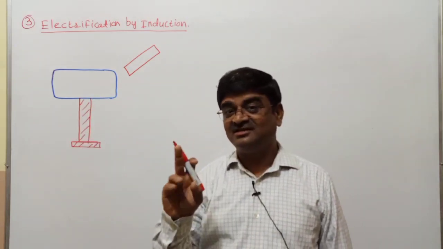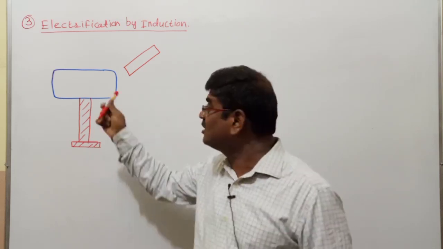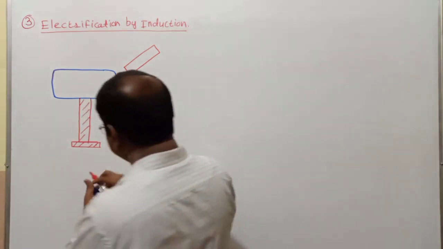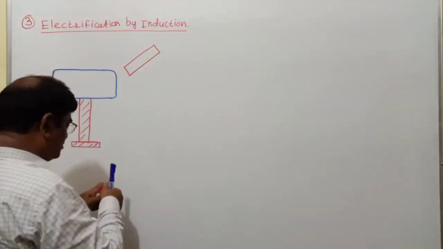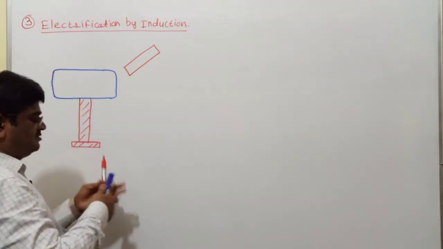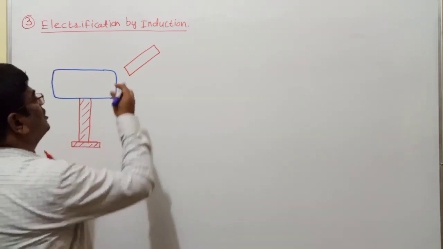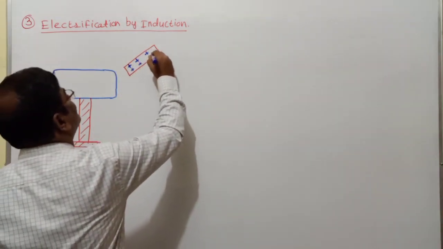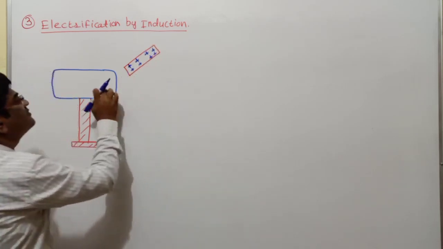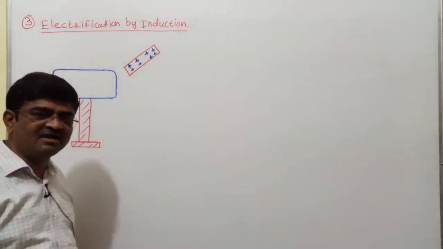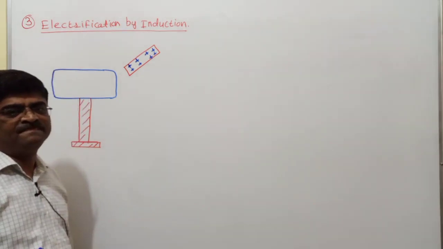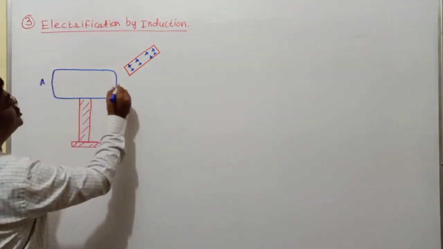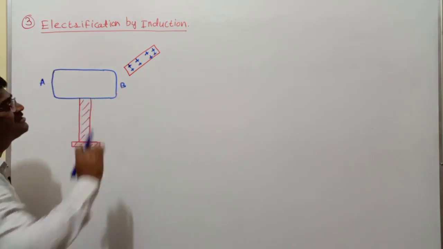Understand? In the vicinity, in the surroundings, not in contact. So this positively charged glass rod, I am bringing into the surroundings of this uncharged body, not in contact, as I repeatedly mentioned. I have the glass rod brought close to the end B of this conductor.